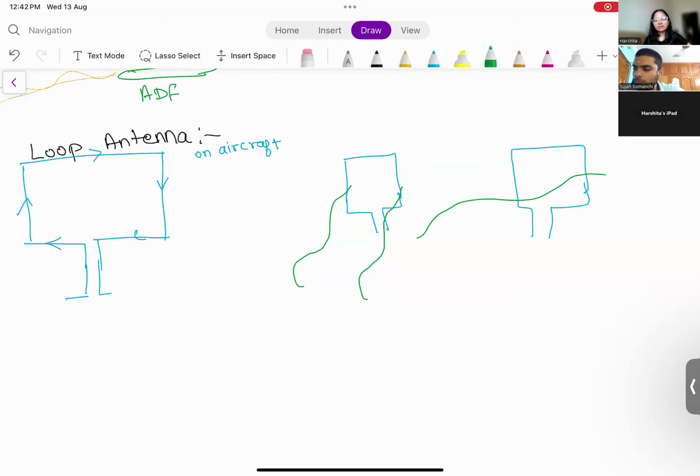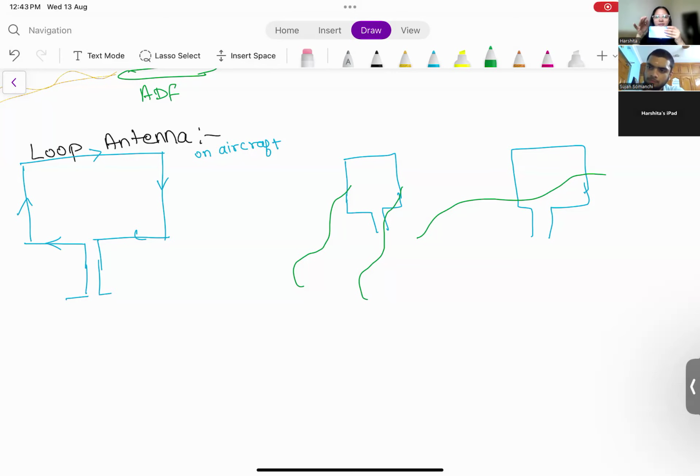Do you understand what I'm trying to explain? Let me clarify this. This is the loop. Parallel means the waves are coming like this. Perpendicular means they are coming and hitting it straight like this.